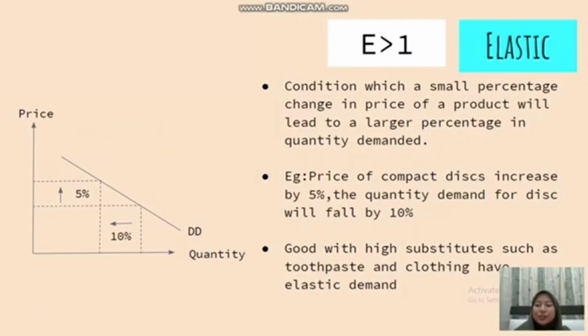Goods with many substitutes, such as toothpaste and clothing, have elastic demand. If you cannot buy toothpaste A, you can buy toothpaste B.